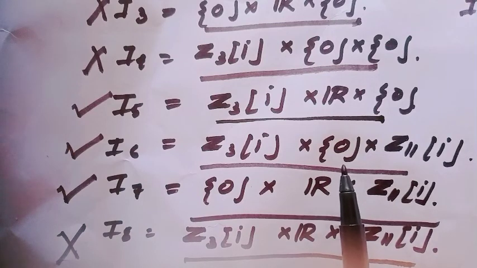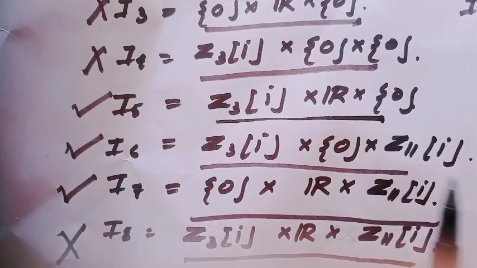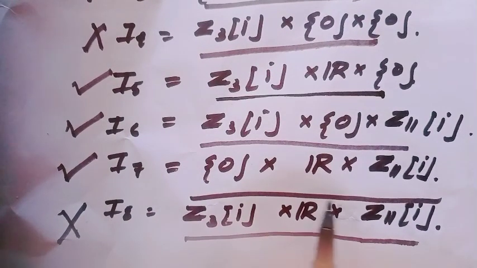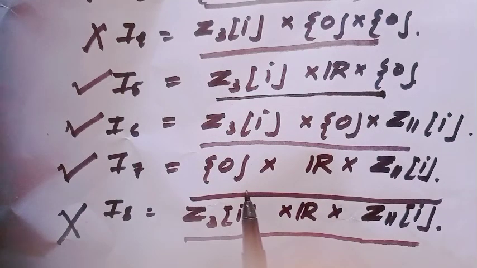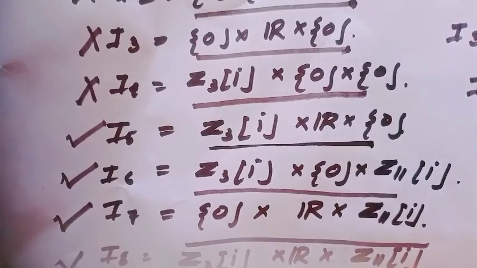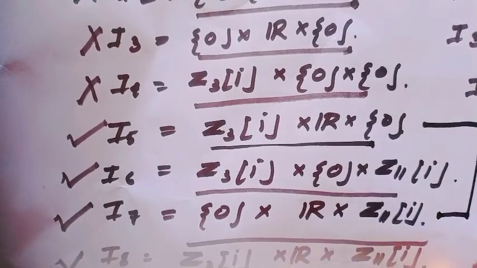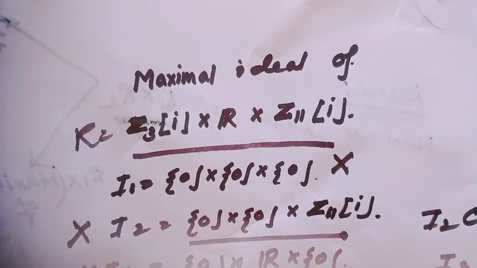Here 0 is the maximal ideal of the ring R, and 0 cross R cross Z11i is a maximal ideal of this ring. Here 0 is the maximal ideal of Z3i. So these three ideals are the maximal ideals of this ring. Are you getting the idea?